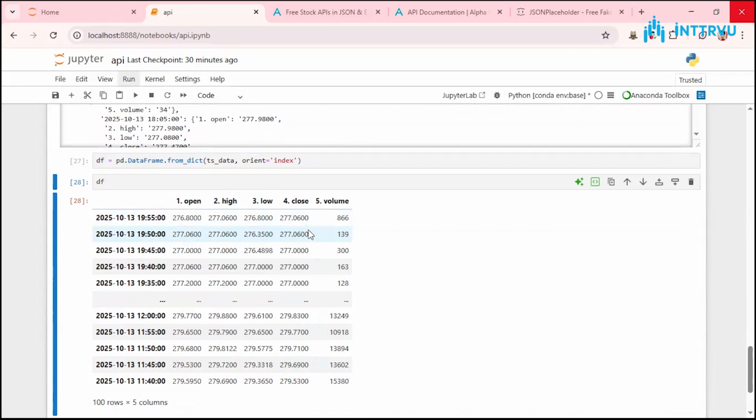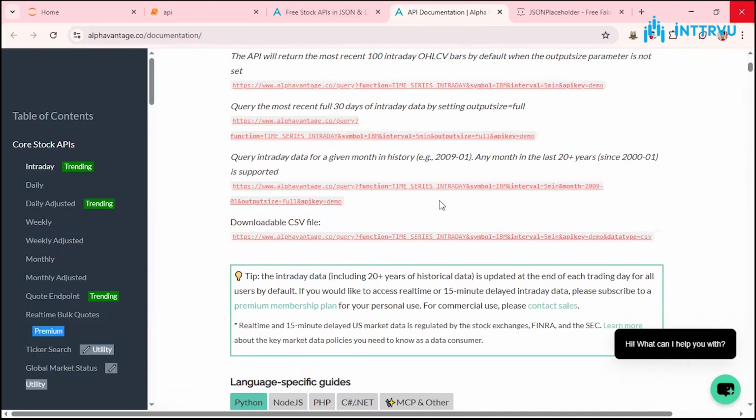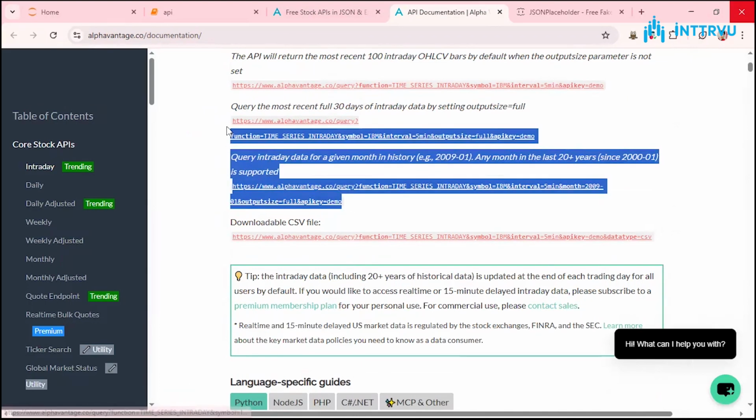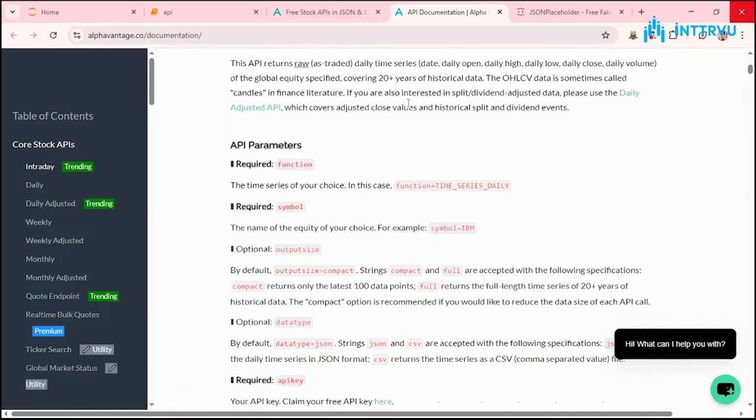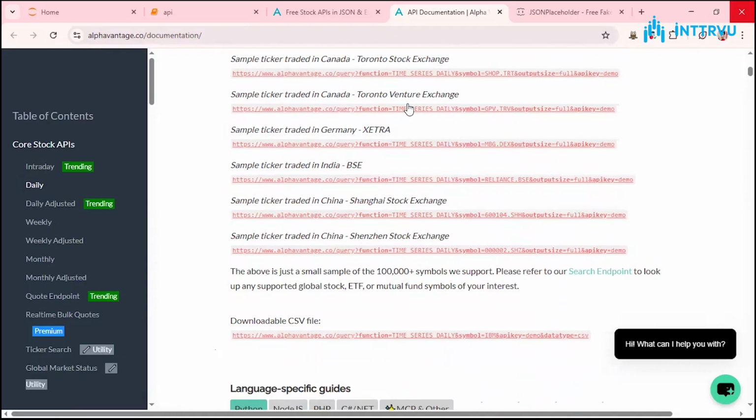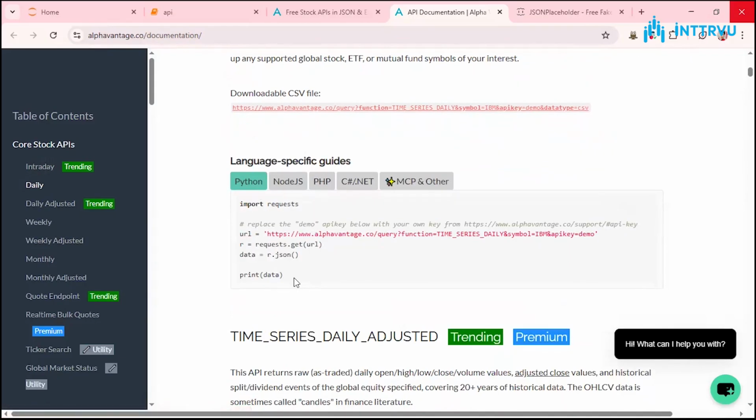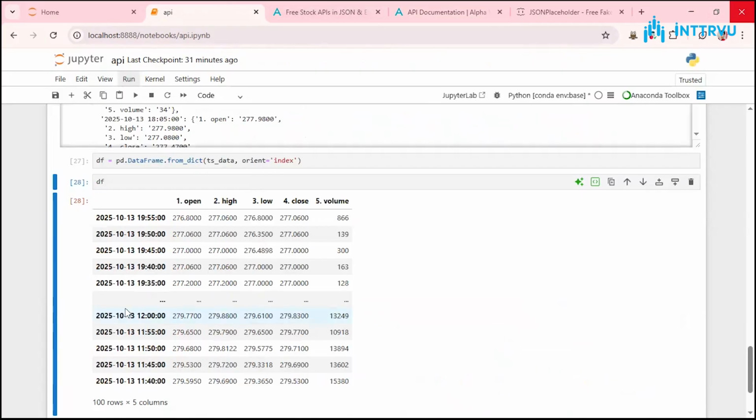Similarly, if you go back to this API, you can get a bunch of information here: intraday, 30 days, intraday, time series daily. There are so many things you can get here, and the direct code is also given to you. So that is all about an API.